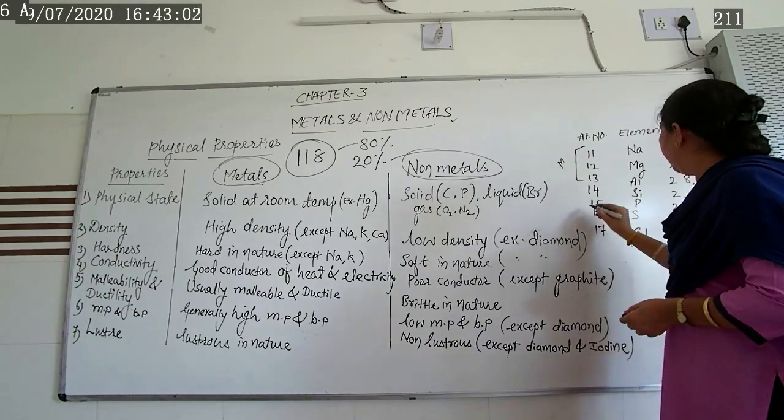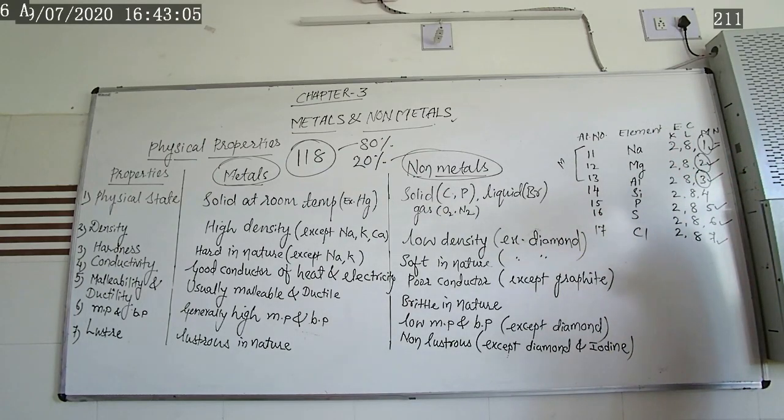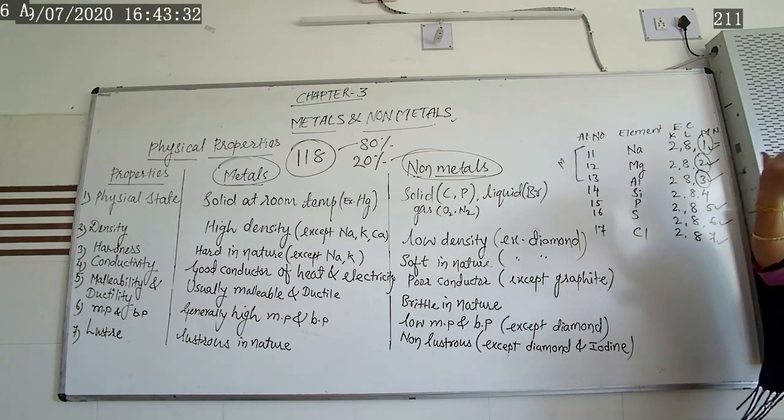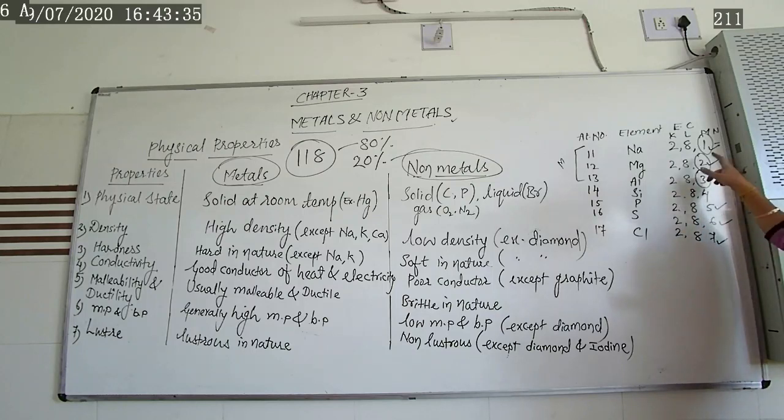Now here, atomic number 15, phosphorus, the outer shell contains 5 electrons, 2, 8, 5. The first shell, K, has 2 electrons. The second shell, L, contains 8 electrons. The third shell, M, contains 5 electrons. Now the outer shell contains 5 electrons. That's why it is a non-metal. That means in order to complete its octet, it always tries to accept 3 electrons from a metal. It takes the 3 electrons from the metal and completes the octet. That's why it acts as a non-metal.